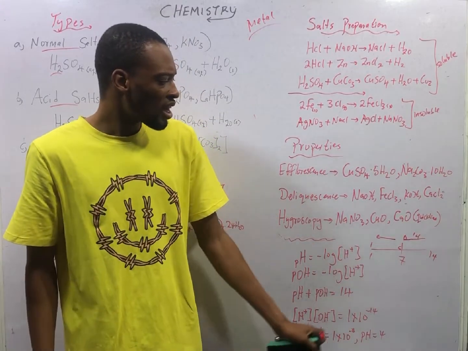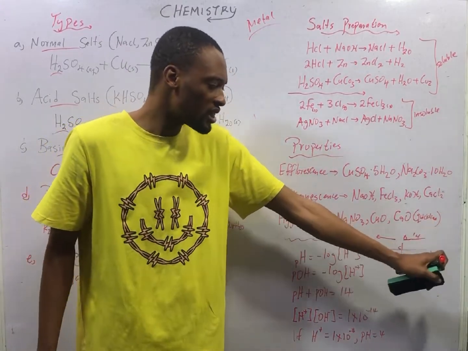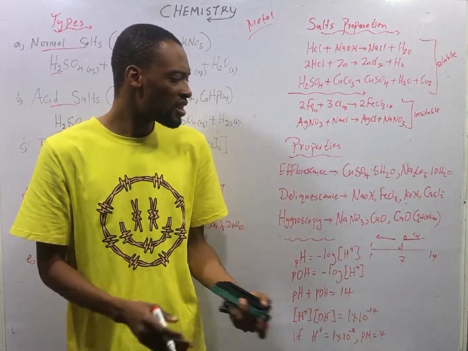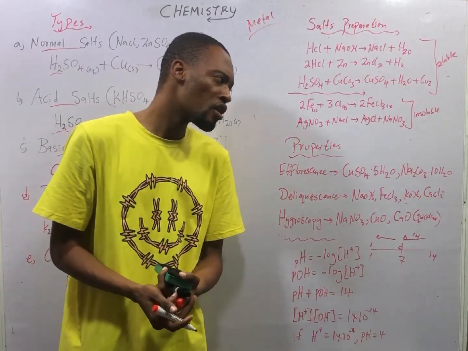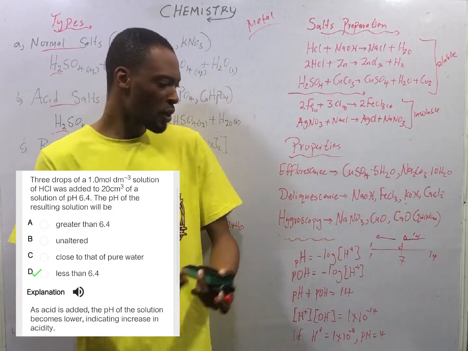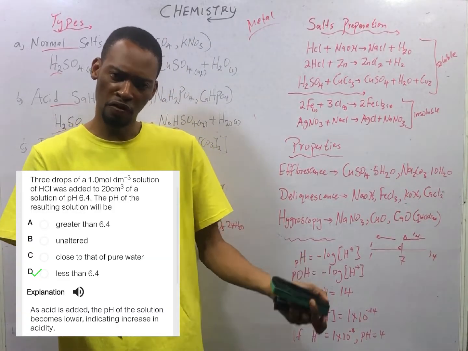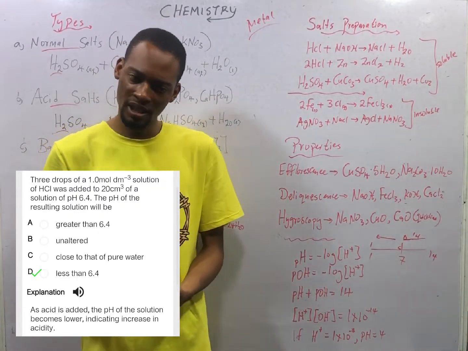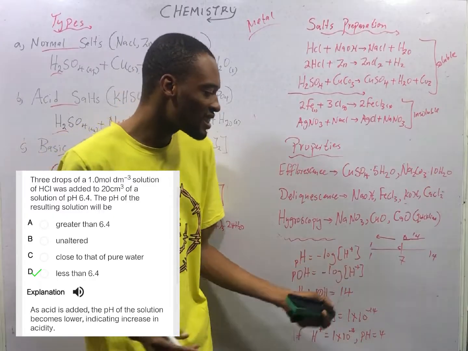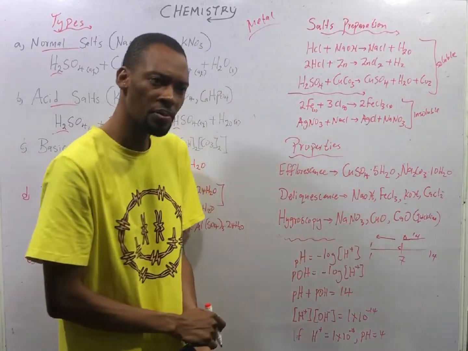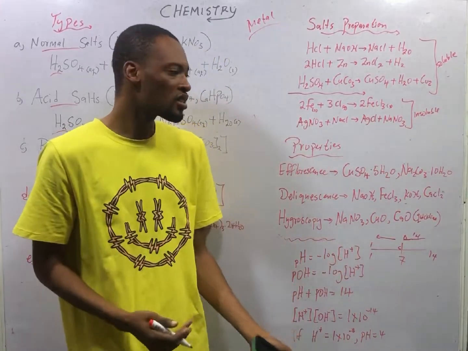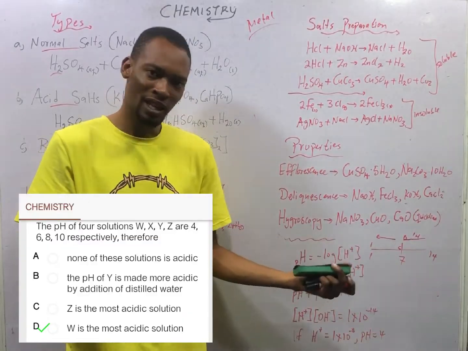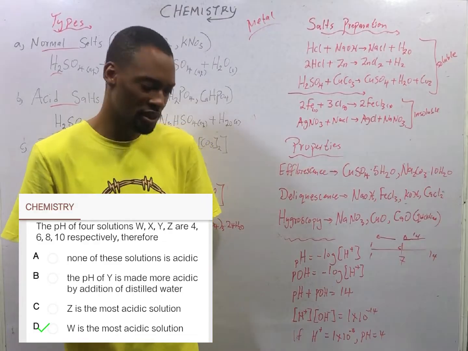Now, as you go from 8 to 14, pH increases and basicity increases, which means a substance with a pH of 13 is more basic than the one with a pH of 8, because for bases, the bigger the value, the bigger the base it is. But for acids, as you go this way, a substance with a pH of 3 is more acidic than the one with a pH of 6. So for acids, smaller values represent higher acidity.